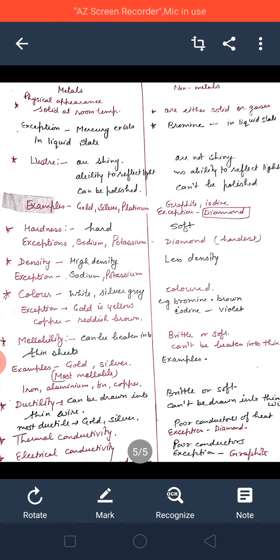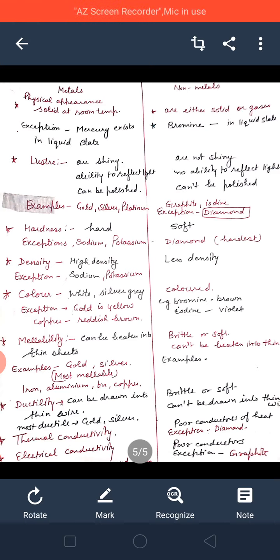Metals are good conductors of electricity because they allow electric current to pass through them. Metals are widely used for electrical wires and cables, but non-metals are poor conductors. But graphite is a good conductor. What is graphite? A form of carbon, which is used in making pencil lead, by which we write in the notebook.